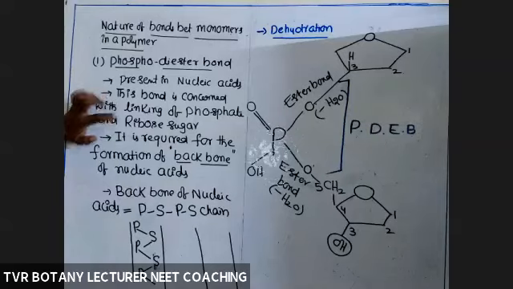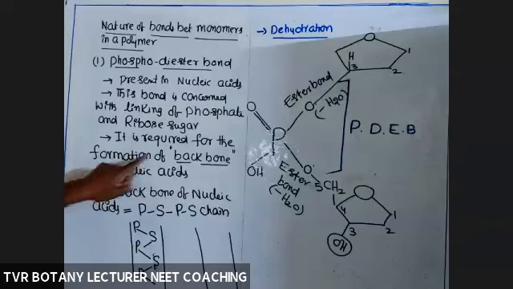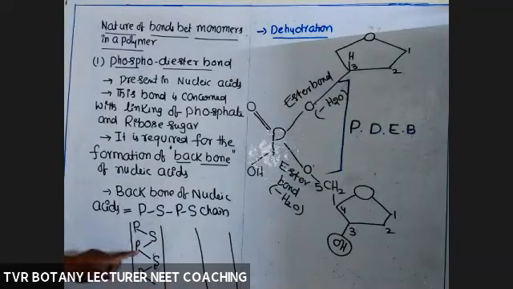So, linking of phosphate with sugar molecule. Next, it is required for the formation of the backbone of nucleic acids. What is that backbone? Alternately arranged phosphate-sugar chain. So alternately present phosphate and sugar are linked by ester bonds.